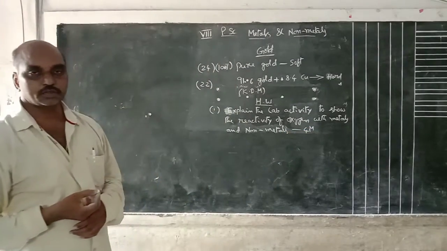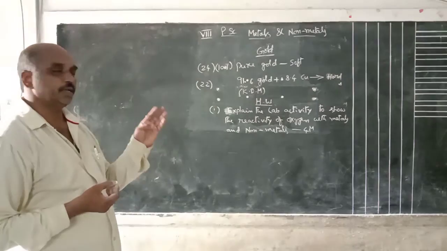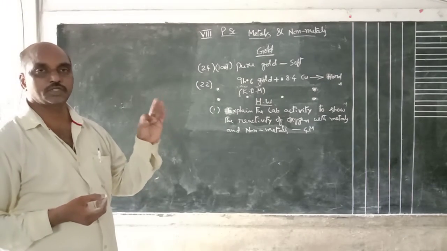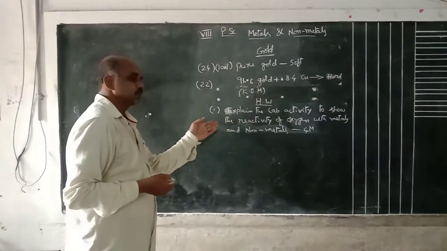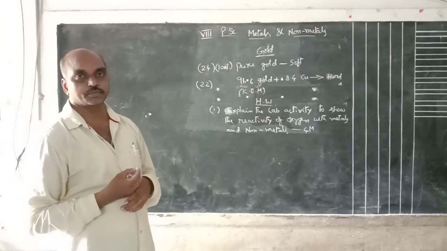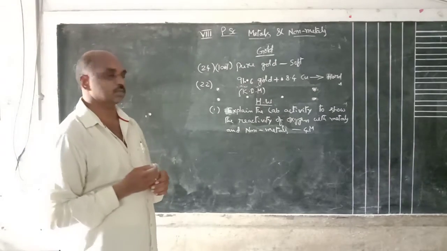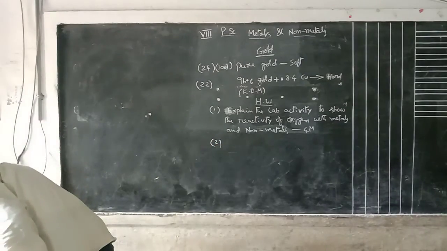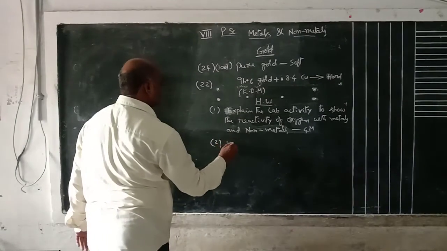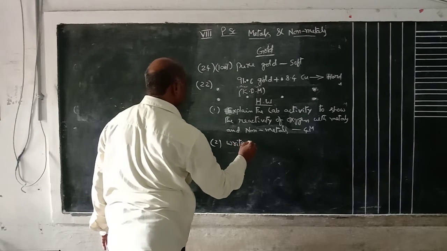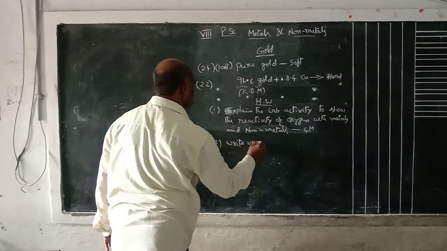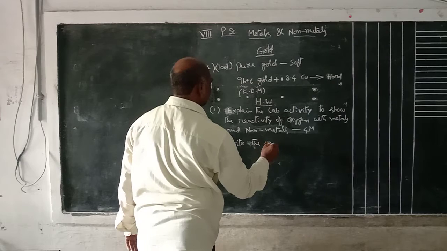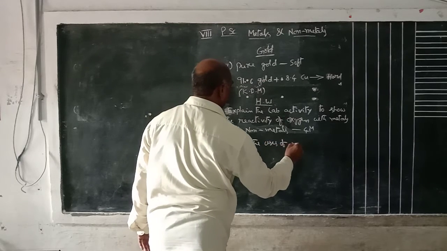For the lab activity, you write the procedure. First of all, aim, materials required. Third one is procedure. And equations are also very important. Without equations, you can't get the marks. Second one, write the uses of metals.